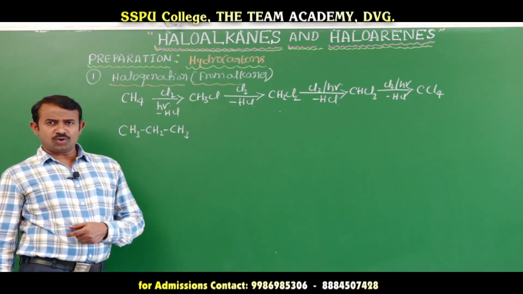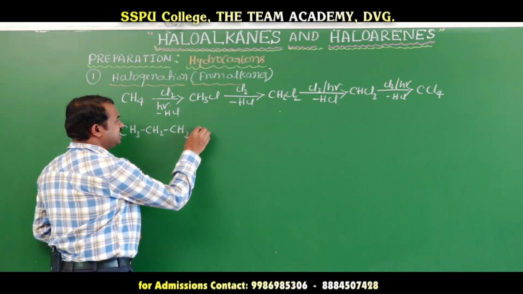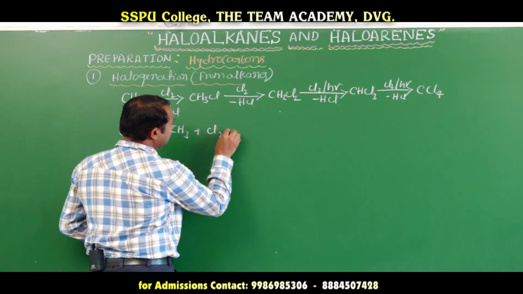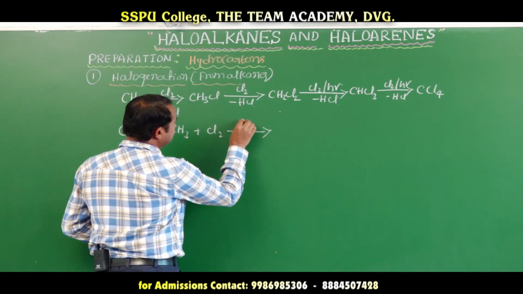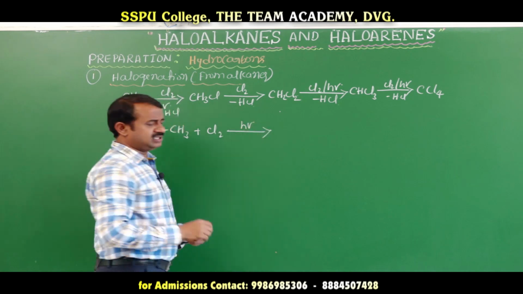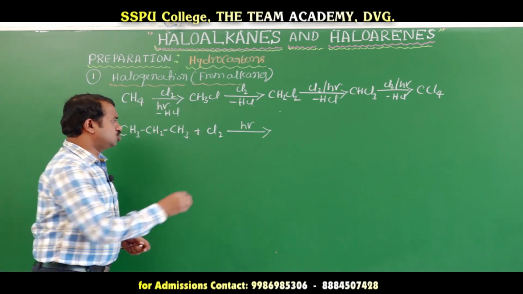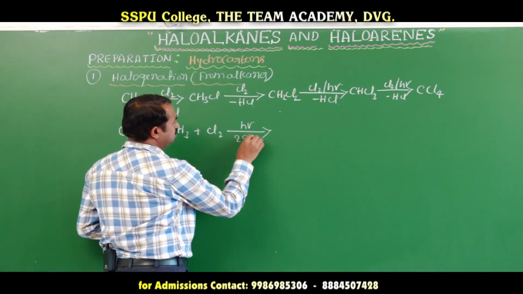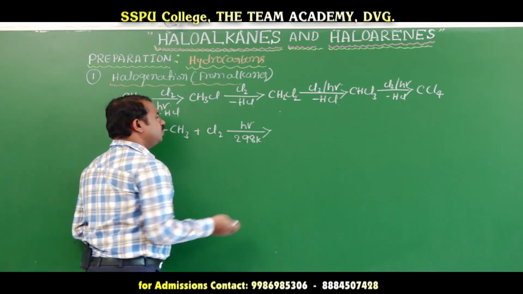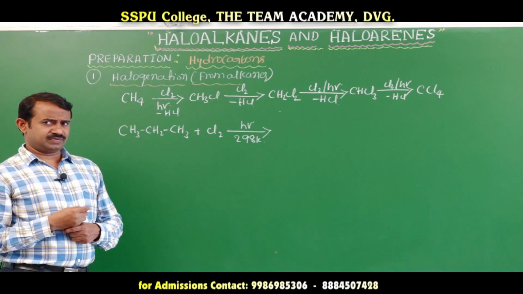Propane reacts with chlorine in presence of sunlight at 298 Kelvin to form isomers.